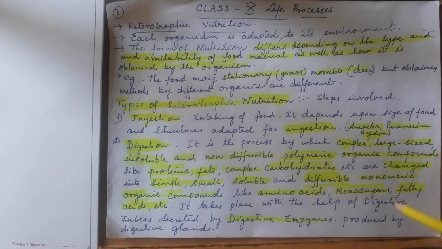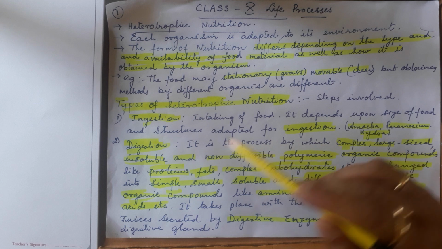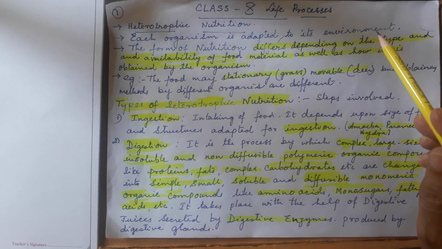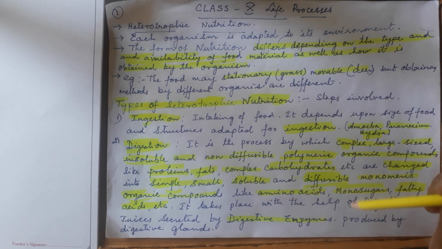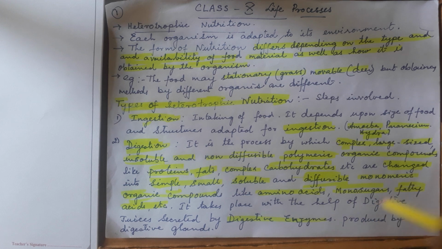Carbohydrates convert into monosugars, glucose. In the same way, fats convert into fatty acids. So proteins, fats and complex carbohydrates are not absorbable directly. During digestion, they convert into absorbable monomeric forms: amino acids, monosugars, simple sugars and fatty acids.